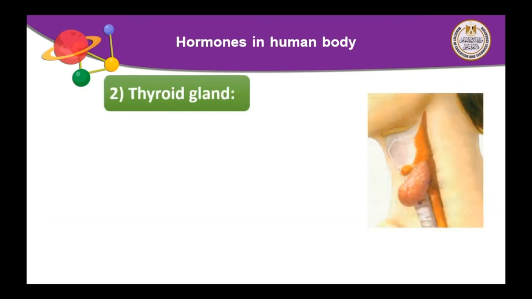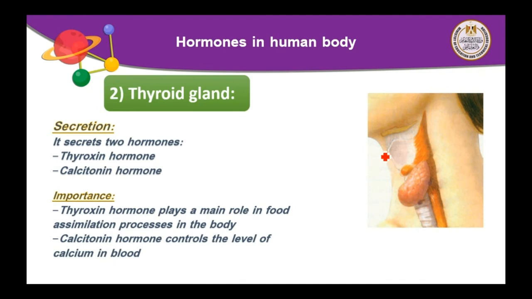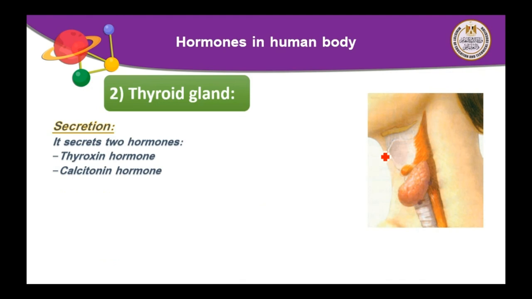In front of you is the picture of the thyroid gland. Now we will talk about the secretion and importance of the thyroid. It secretes two hormones. Number one is thyroxine, number two is calcitonin. What is the difference between the functions of the two hormones?